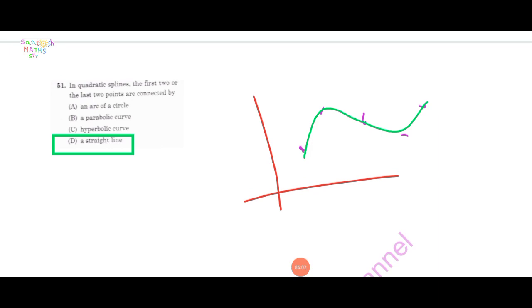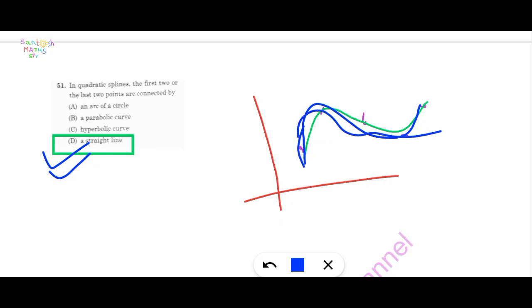Next question, in quadratic spline, the first two or the last 2 points are connected by a straight line. This is option D, the correct one here. What is the quadratic spline? If 4 or 5 points are given, they are connected by a straight line. Option D is correct.